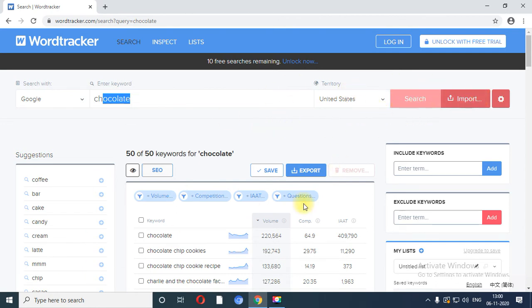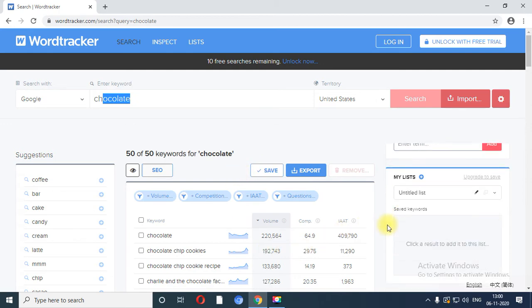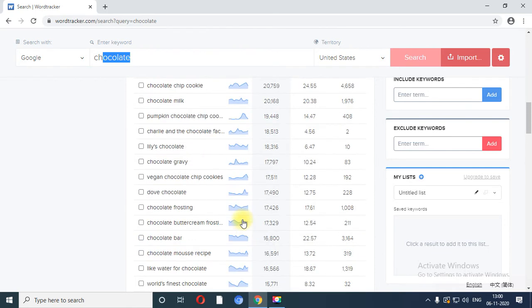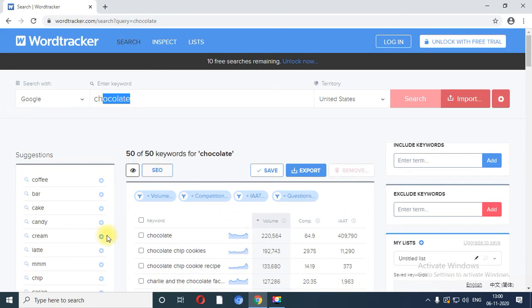Similarly, if you want to download these suggestions, you can export it or save this document. So over here you have the list of 50 chocolate keywords and related suggestions in Wordtracker. So here we have used Wordtracker as a keyword research tool. Wordtracker is one of the keyword research tools which we have seen right now.